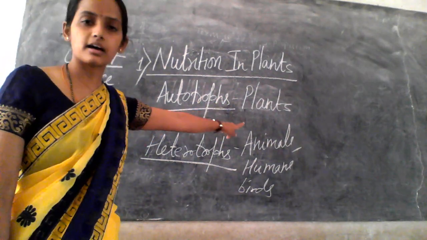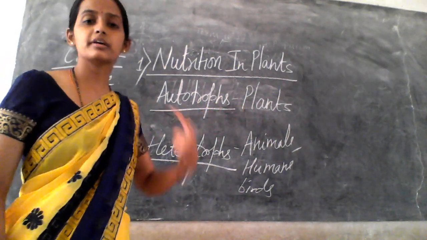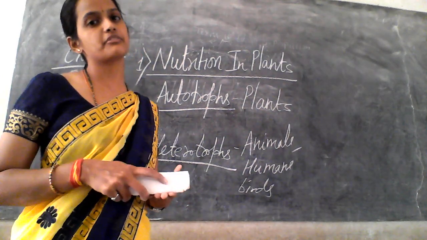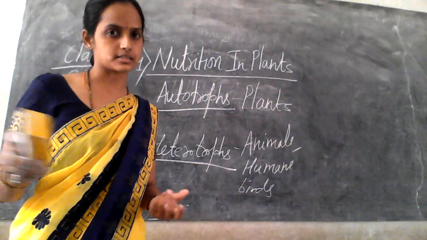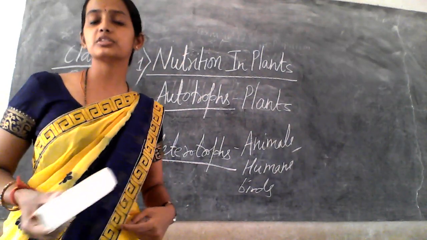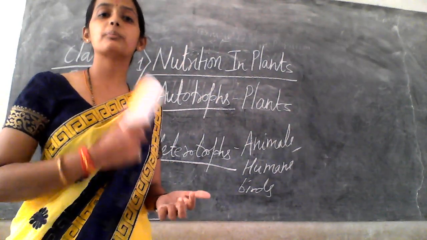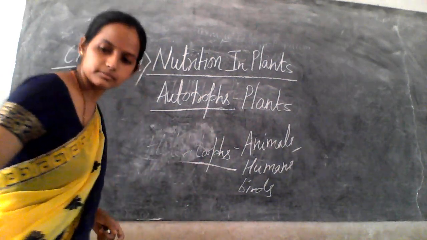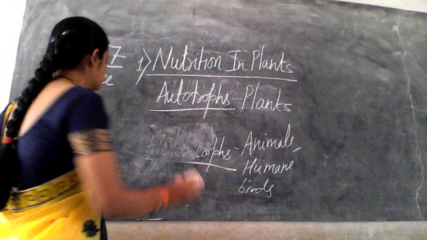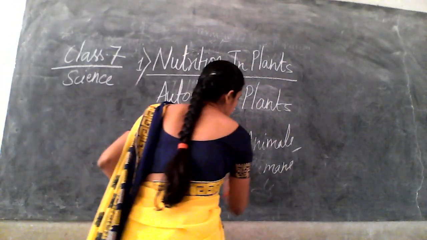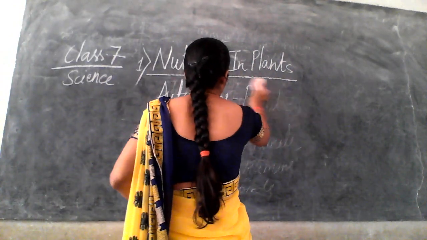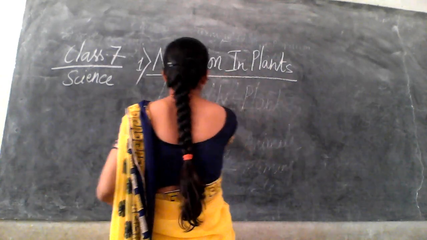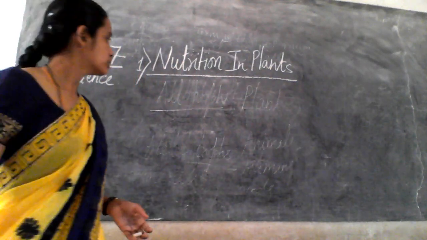Okay. Now moving to the next part, we have to study autotrophs, that are the plants. So how are they making food? There is a technique or term we use, photosynthesis, right? So now we are going to study how the plant prepares its food.